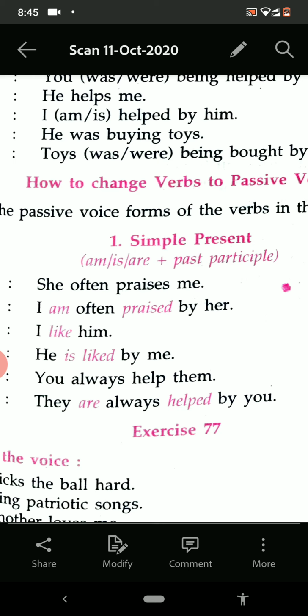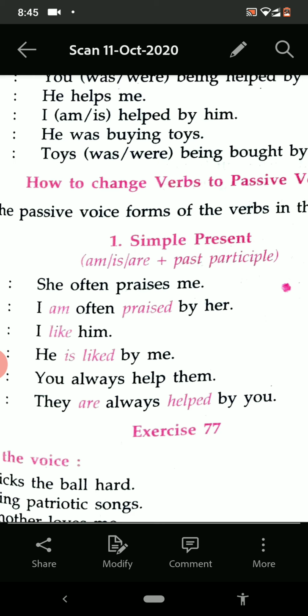When the active voice is in the simple present tense and we have to change it into the passive voice, the subject is changed into object and the object is changed into subject, plus is, am, are as per the subject, plus the third form of the verb, the past participle.